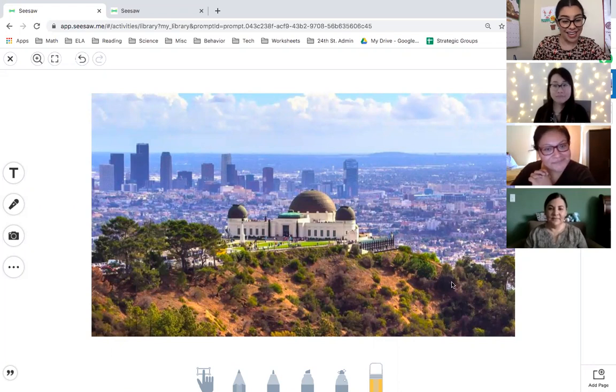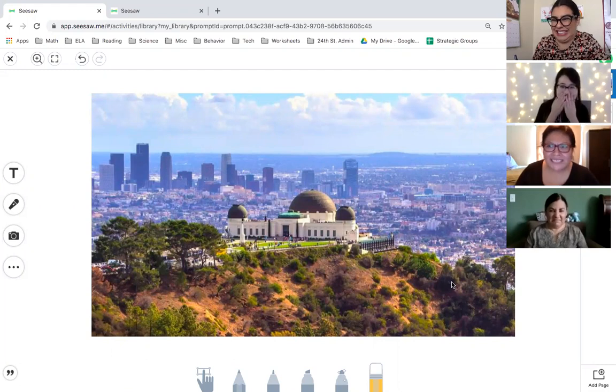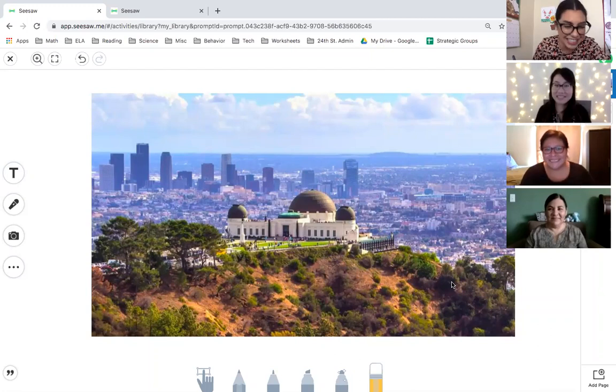So Miss Rosales and Miss T were on a hike at the Griffith Observatory. And on their hike, they saw 3 cockroaches. Wait, what? Miss T was very scared. What's your scared face, T? Miss Rosales wanted to know which cockroach was the longest. Look at the picture of the cockroaches Miss Rosales and Miss T saw on their walk. Using the sentence stem, show Miss Rosales and Miss T which cockroach is the longest.